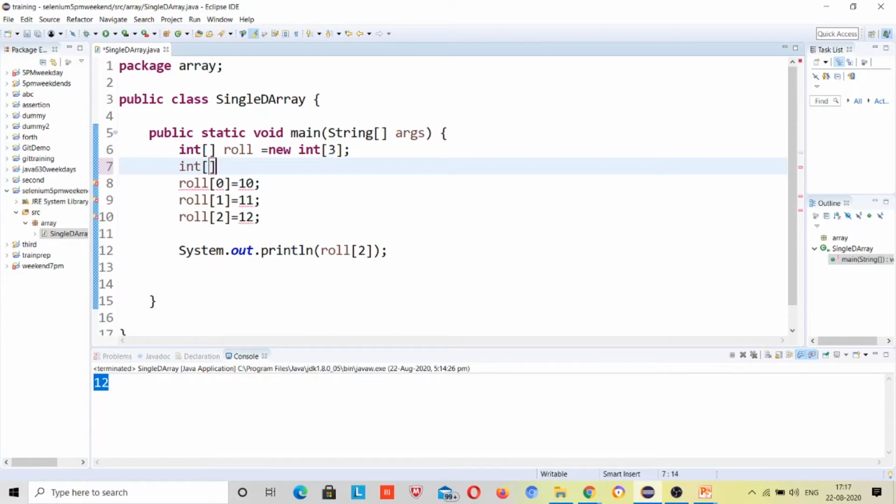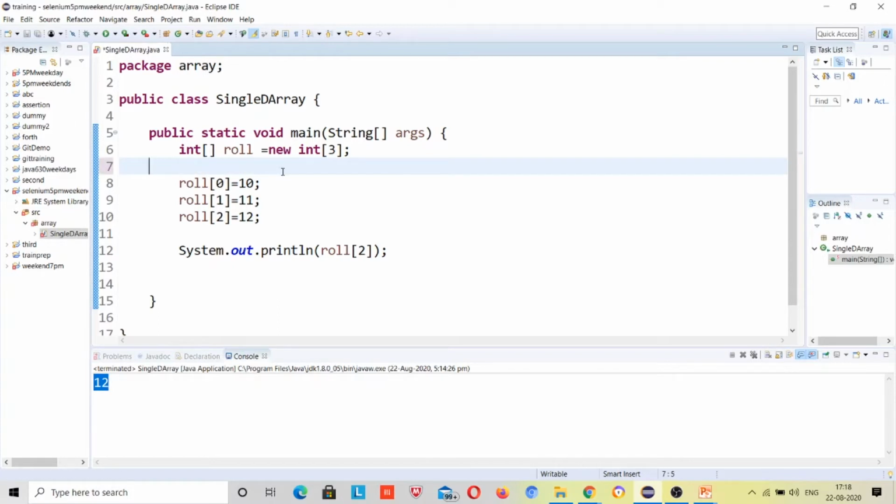Now if you give int space roll of 3 here. I think he is asking, can we declare an array the way we declare individual variables, like int roll of 3? No. We have the syntaxes. That's why I have changed the variable name over here to show you, suppose rolls. We have to follow the syntaxes that are instructed by the Java developers.